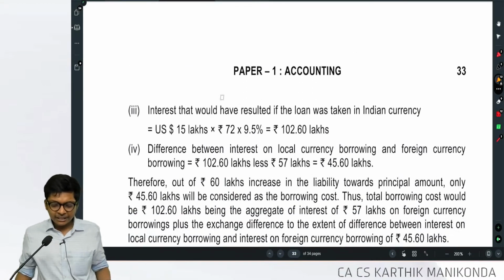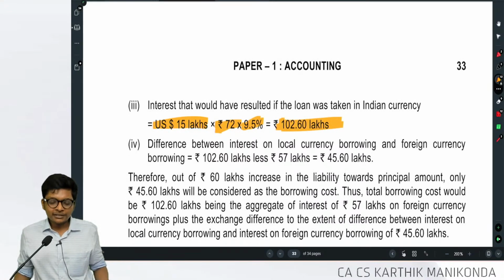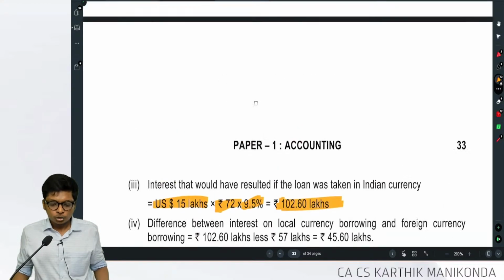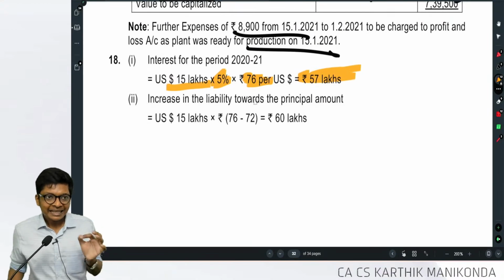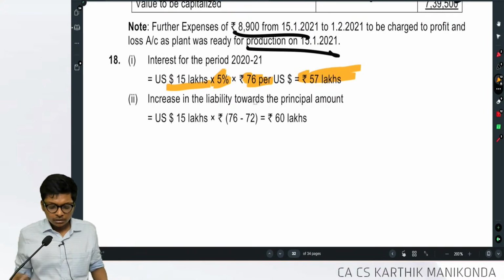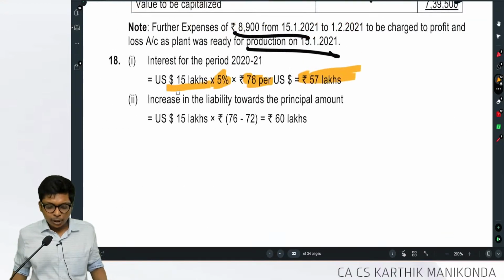Before that, interest if I paid in India would have been 15 lakhs into 72 into 9.5, which is 102.6 lakhs. Paying abroad, it is 57. So I feel happy that I have saved so much interest.